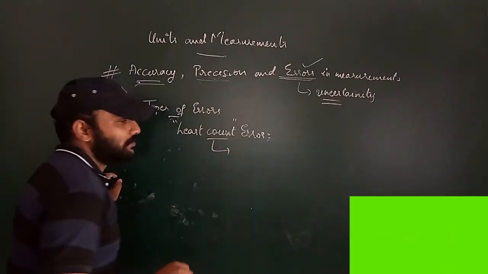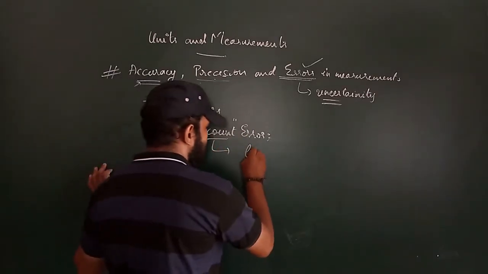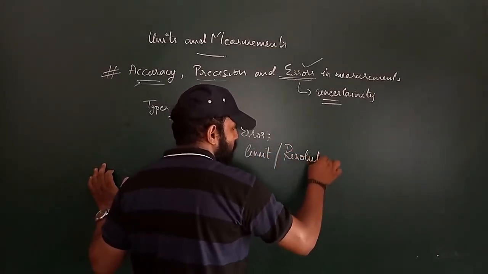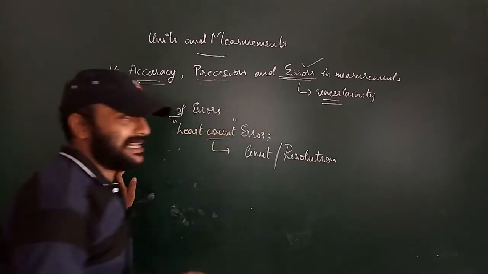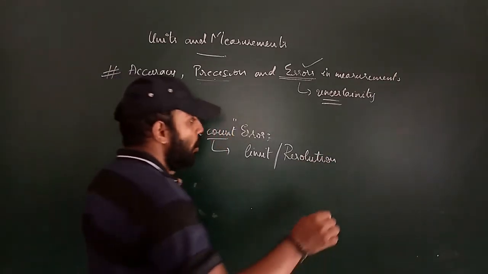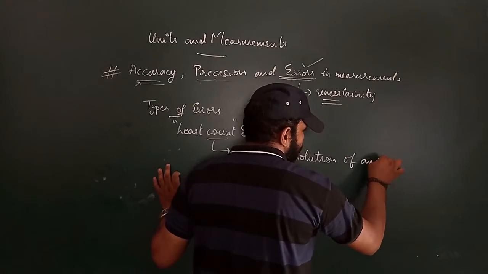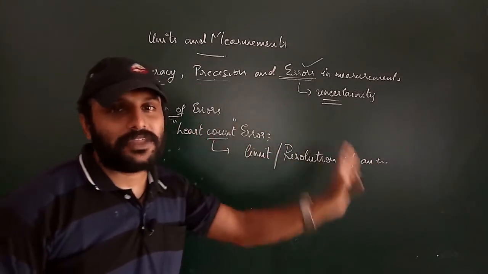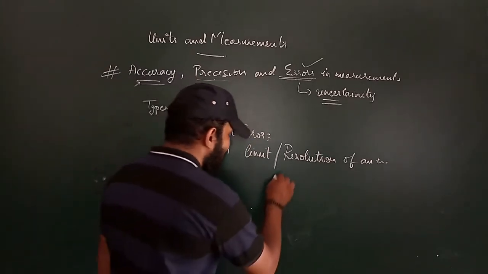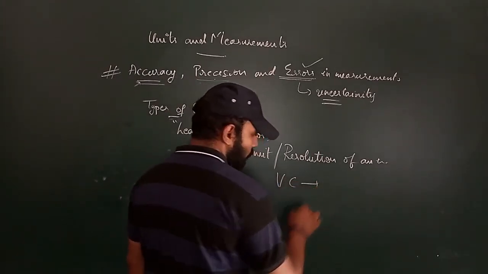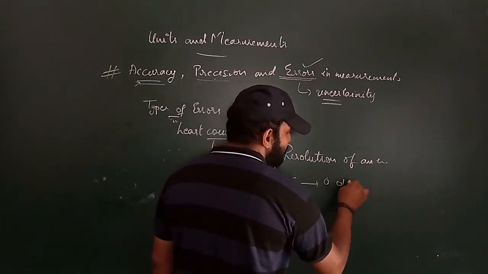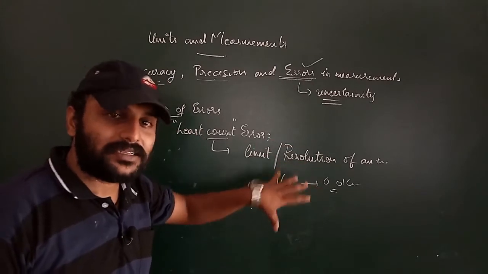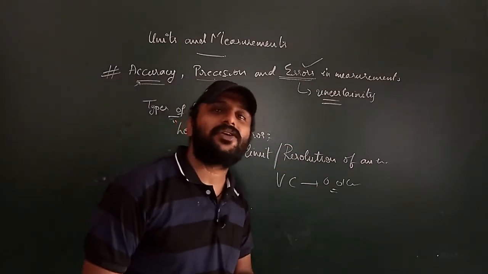Least count is nothing but the limit, or the resolution of an instrument. The resolution or limit of the measurement that can be done from the instrument. As I said, if you take vernier calipers, its value is 0.01 centimeter. So here 0.01 is the limit of that instrument. Beyond that, the vernier calipers cannot measure the value.